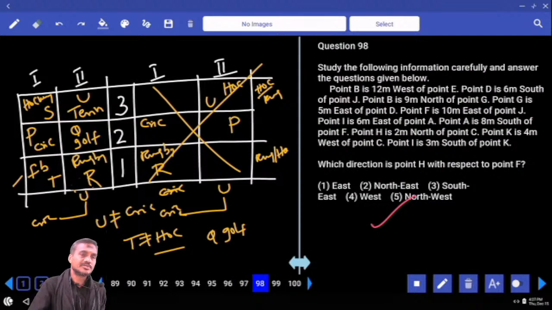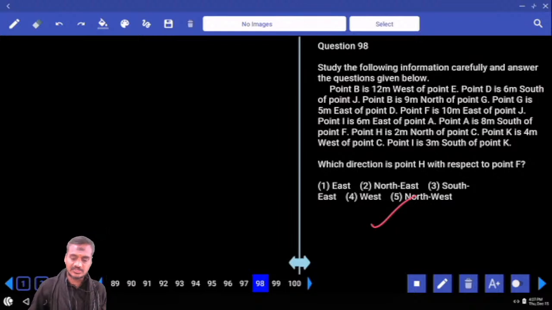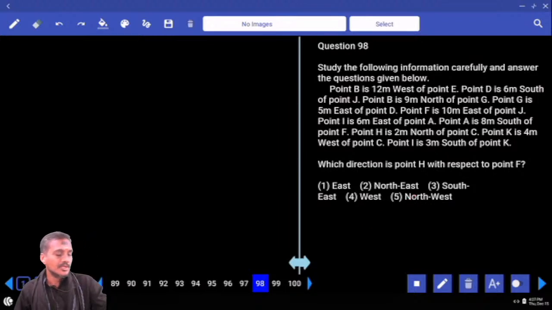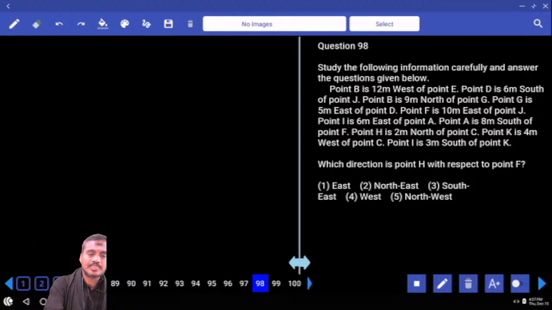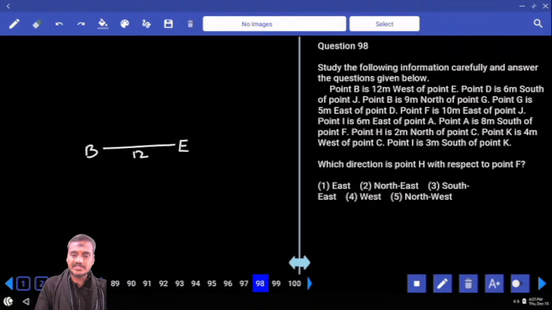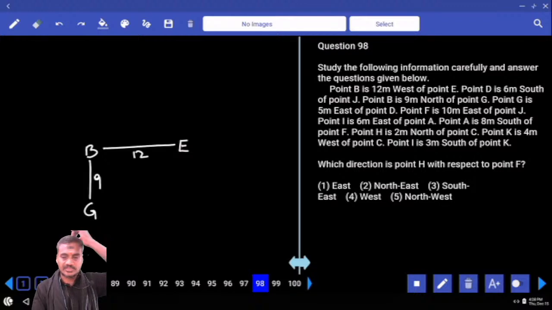Then 98 to 100, these three are based on directions. Now in this direction, B is 12 meters to the west of E. Now this is B, which is 12 meters to the west of E, can be written like this. D is 6 meters to the south of J. B is 9 meters to the north of G. Now this is G, and which is 9 meters.